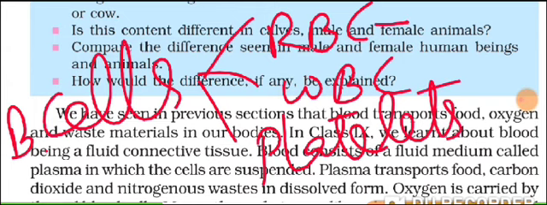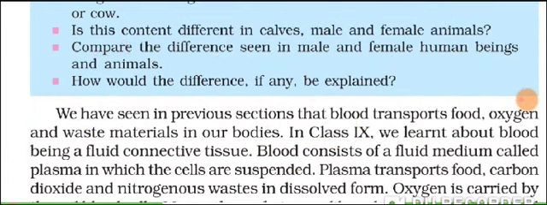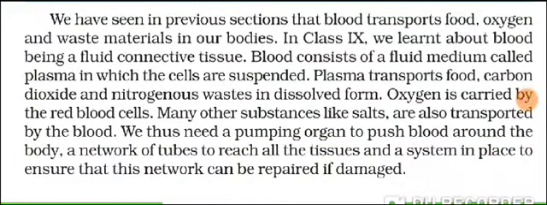RBC is mainly responsible for transporting oxygen. WBC is defense of the body. Defense means it is for the protection of the body. And the third is platelet. That was for the clotting process of the blood. Clotting means when you are injured, blood starts oozing out. But after some time, which is barely from a few seconds to a few minutes, your blood clots, or it becomes thick, and further flow stops. That is prevented. That is taking place because of the platelets in your body.